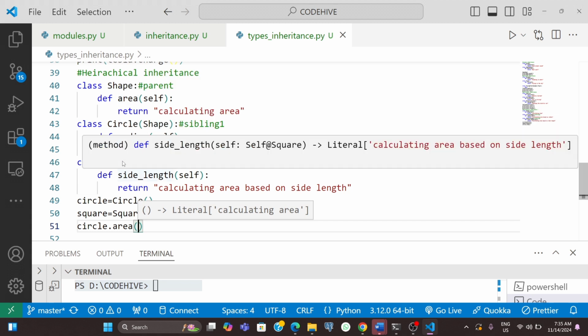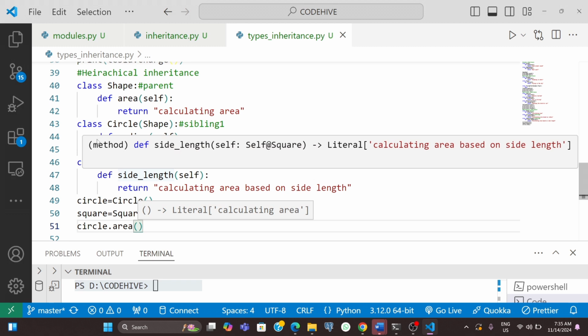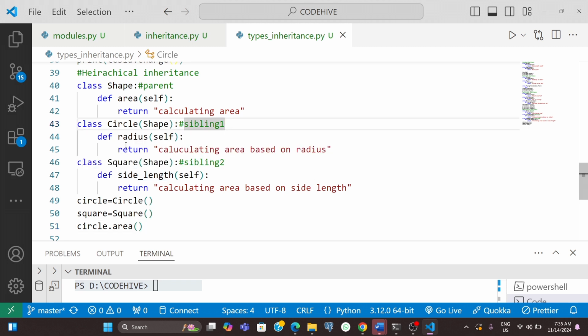But in between the circle and square there is no connection. The square class cannot access the circle function like this radius one, and the circle class cannot access this side length function. They can access only the parent class and their own function. So here I will print that also.